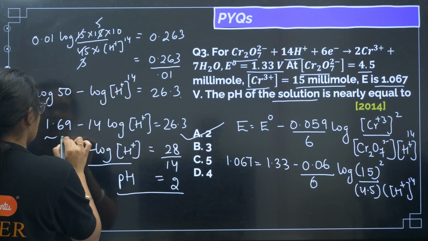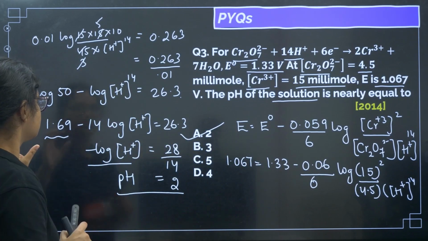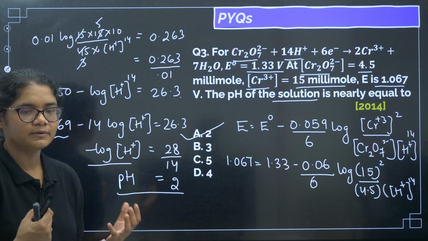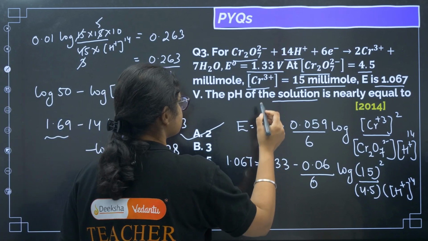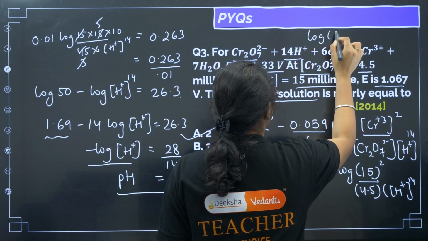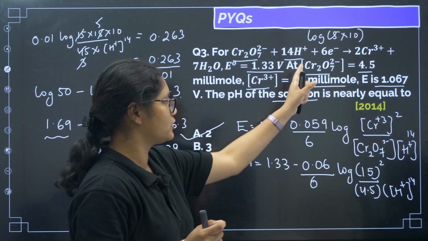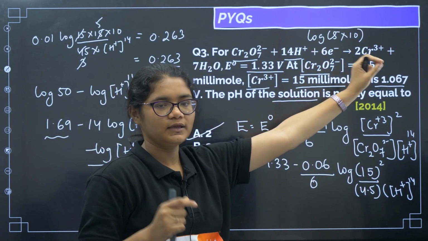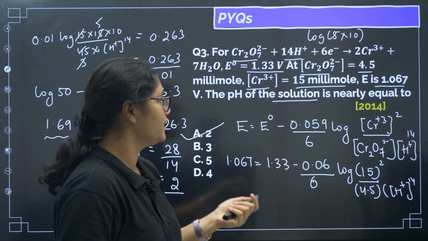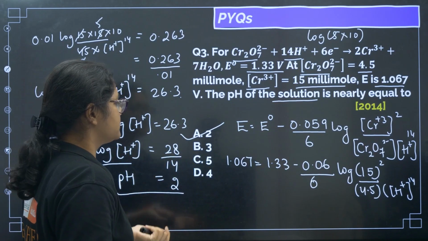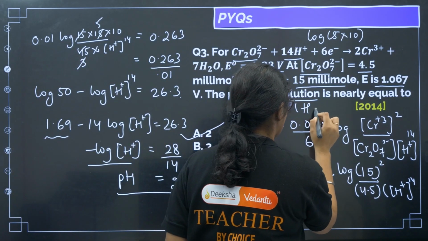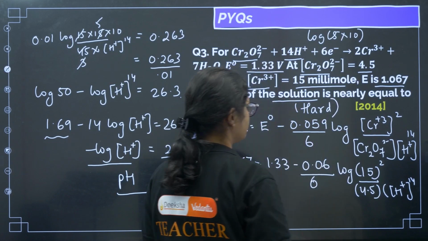Now how I got log 50 is 1.69. So that you do not worry, these values will be given, or you can also calculate like this: log of 5 into 10. Log 5 is 0.69, log 10 is 1, so log A plus log B gives 1.69. Now coming to the next question. I'll mark this also as a little hard because it has a lot of calculations.